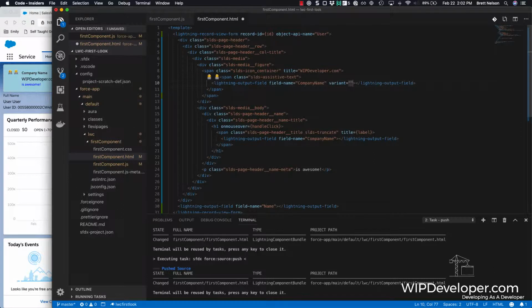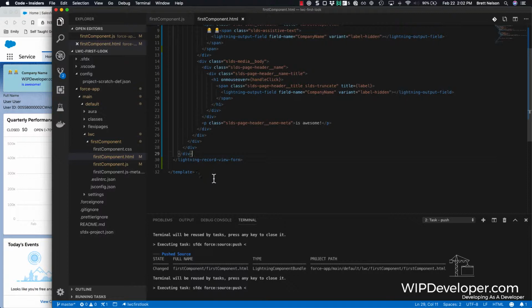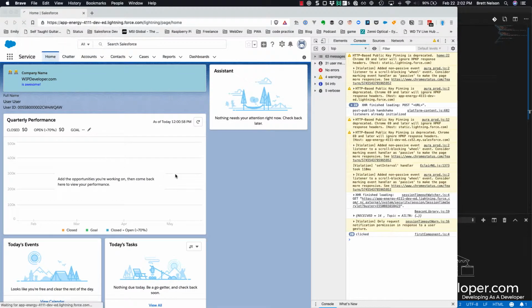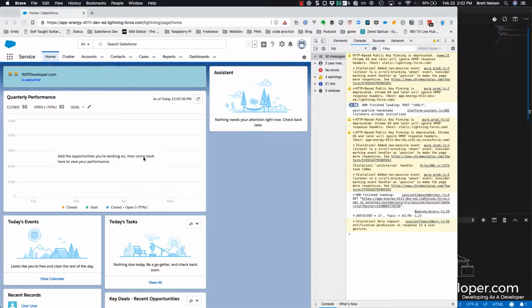and we will use the variant of label hidden. And we are going to add that to both of them. I'm going to remove the user ID from the bottom and the name at the bottom too. Just get it all deployed at once. Refresh the page. There. Now this is coming from the user who's logged in.